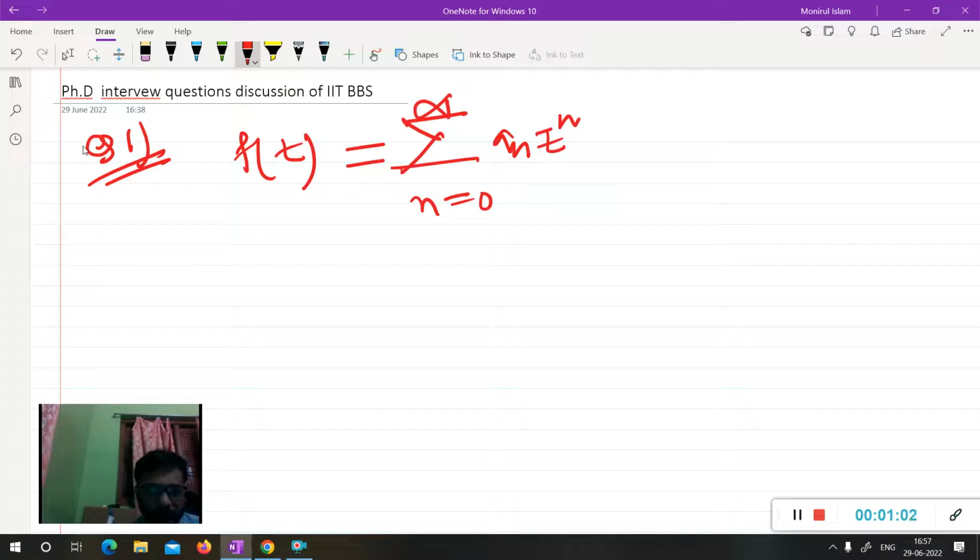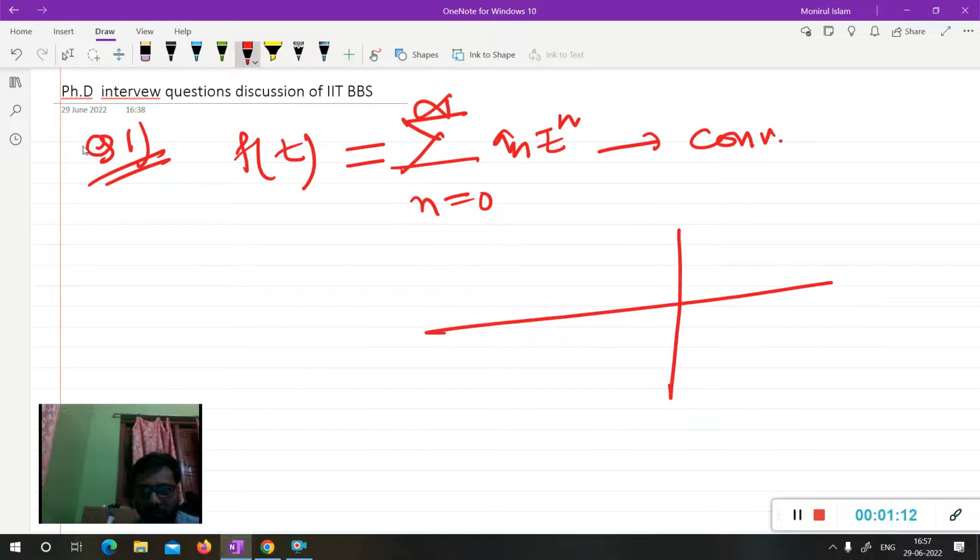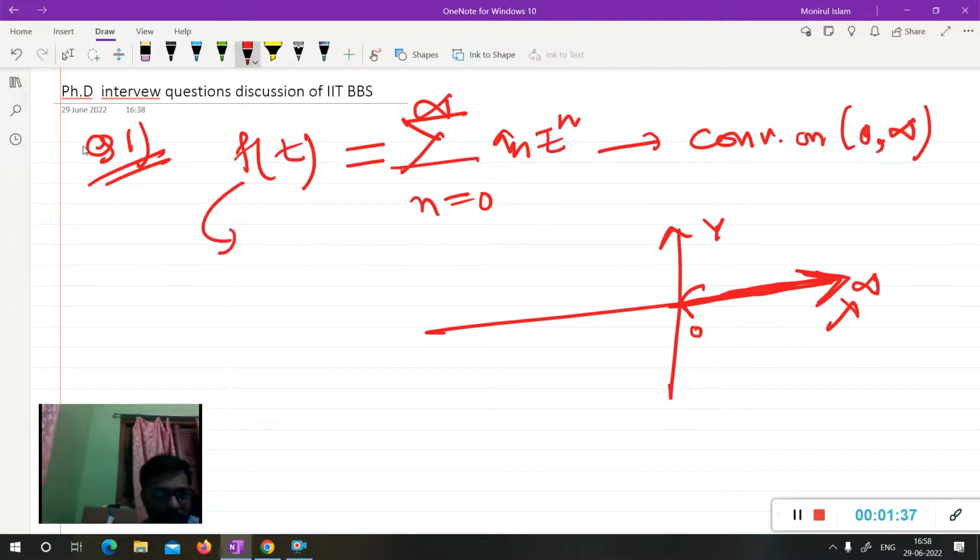And it is given that this power series converges on the real line, only on this portion 0 to infinity, only on this ray. Then what can you say about this function?